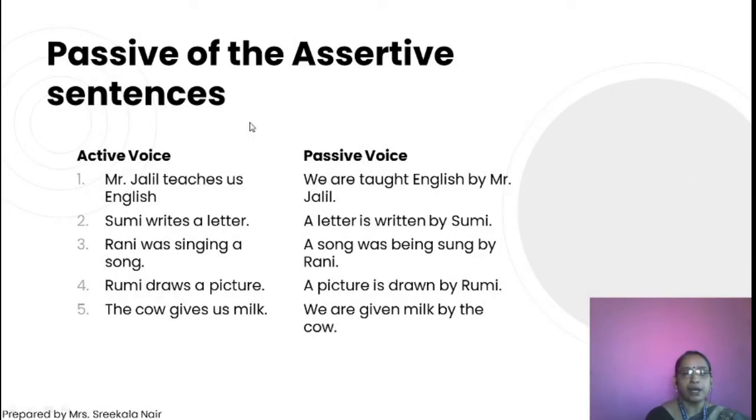Now, look here, passive of assertive sentences. Mr. Jalil teaches us English. We can convert it into: We are taught English by Mr. Jalil. Sumi writes a letter. We can convert it: A letter is written by Sumi. Rani was singing a song. We can convert it: A song was being sung by Rani. Rumi draws a picture. A picture is drawn by Rumi.